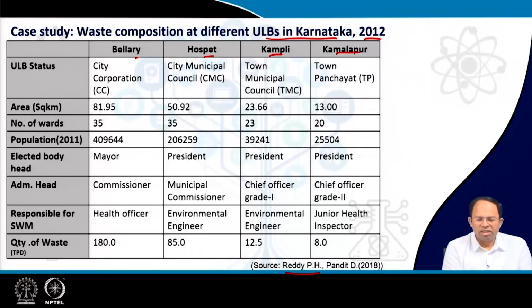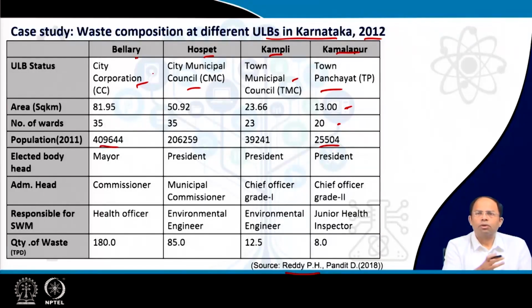Each of these cities is different. One has a population of 25,000, whereas Bellary is the biggest one with a population of 4 lakhs. The number of wards is different, the area is different, and the ULB status, or the governance system, is also different. We have a town panchayat in Kamalapur, a town municipal council in Kampli, a city municipal council in Hospet, and a corporation in Bellary.